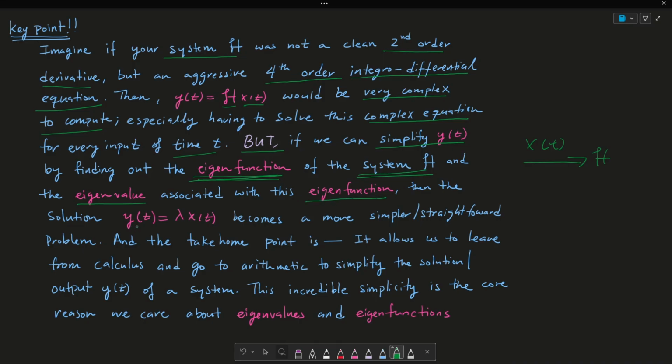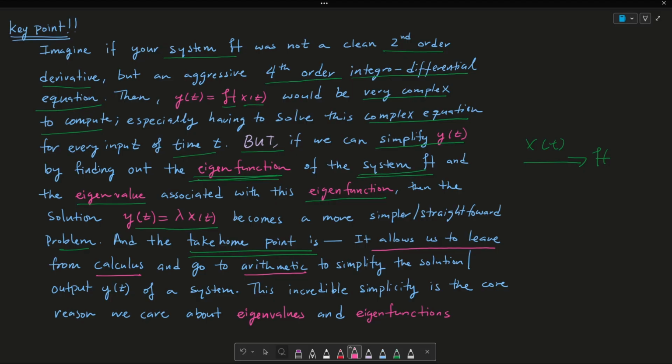Then the solution y of t, equated to lambda x of t, becomes a simpler or more straightforward problem. And if there's one thing I want you to take from this video, it's this point right here that says that eigenvalues and eigenfunctions allow us to leave calculus and go to arithmetic.